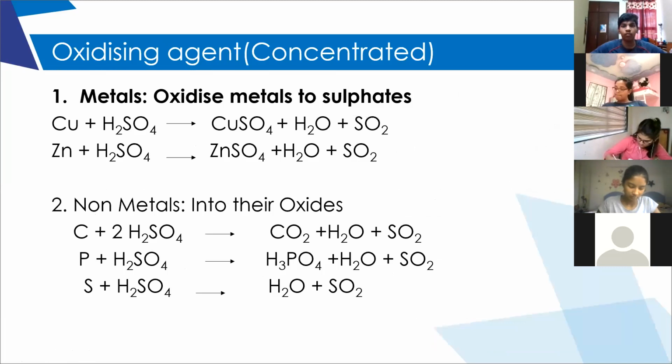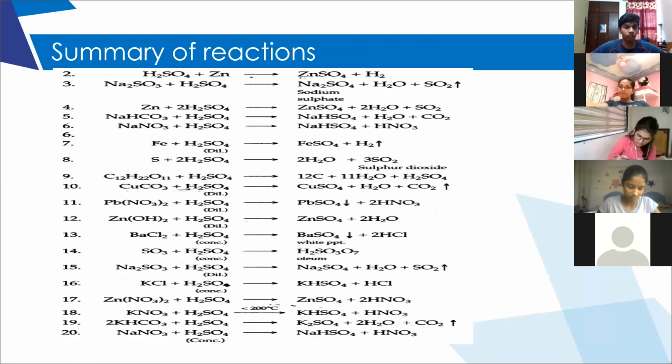Now chemically, how to differentiate? If you see the 13th reaction here, barium chloride with sulfuric acid forms barium sulfate. This barium sulfate is a white precipitate. Children, when we add concentrated sulfuric acid to barium chloride, we get a white precipitate of barium sulfate.